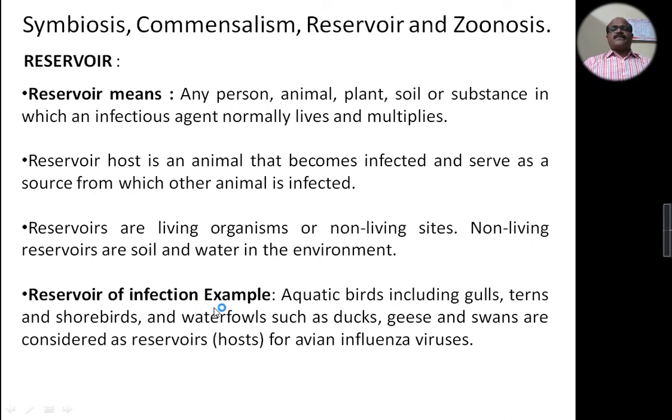For example, aquatic birds including gulls, terns, and shorebirds, and waterfowl such as ducks, geese, and swans are considered reservoir hosts for avian influenza viruses. These aquatic birds act as reservoir hosts for the influenza virus.